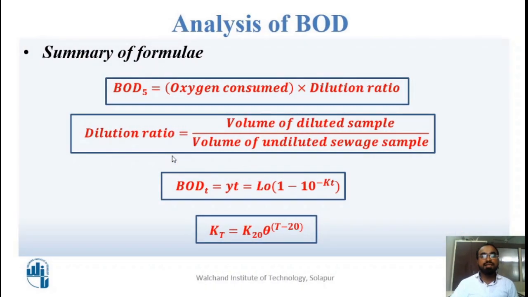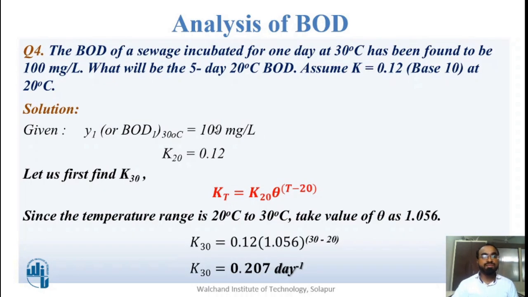So we had seen these formulas in part 1. So let us see the fourth question. BOD of sewage incubated for 1 day at 30 degrees Celsius has been found out to be 100 mg per liter. What will be the 5-day 20 degrees Celsius BOD? Assume rate constant as 0.12 to the base 10 at 20 degrees Celsius.